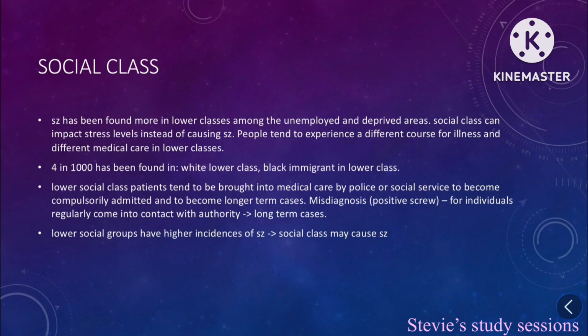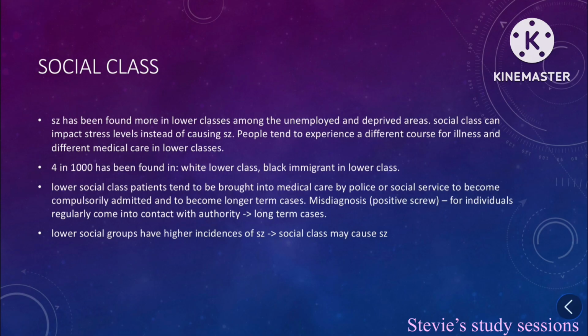schizophrenia. Social class. Schizophrenia has been found in lower classes among unemployed and deprived areas. Social class can impact levels of stress, causing schizophrenia. People tend to experience different causes for illnesses and different medical care in lower classes. The rate of schizophrenia in lower classes is 4 in 1,000 in white lower classes and black immigrant lower classes.